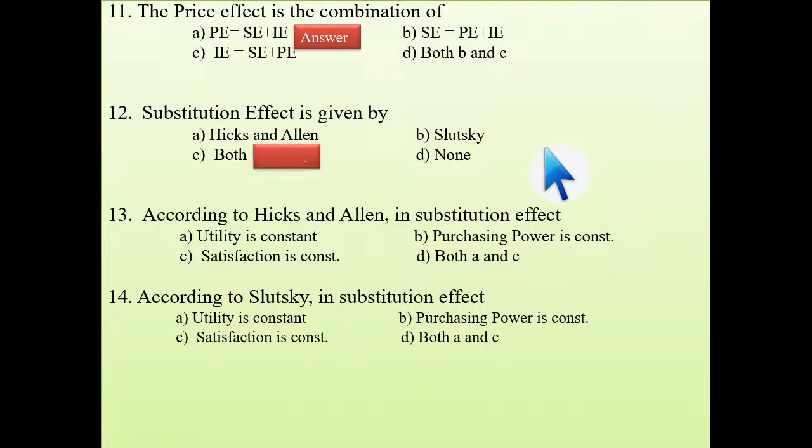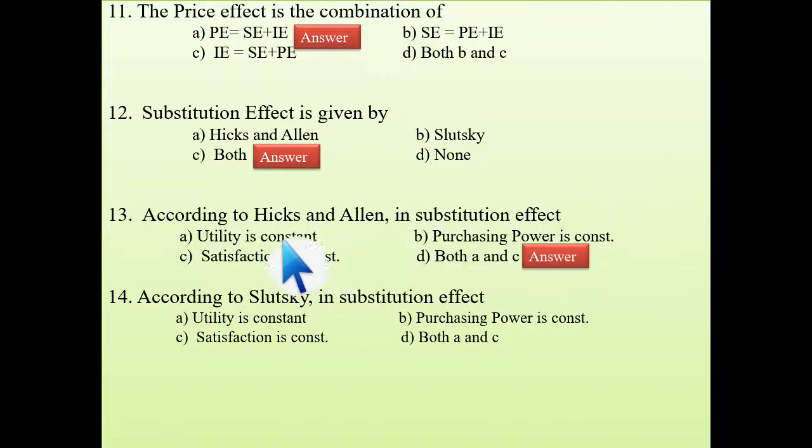Why? Because both have a different perspective to find the substitution effect, which we have already covered. But both have given the same effect, that is substitution effect. See, next it is written. According to Hicks and Allen, in substitution effect, what is constant? Remember what I have told in my lecture? In Hicks and Allen's case, he told that utility or satisfaction must be constant.